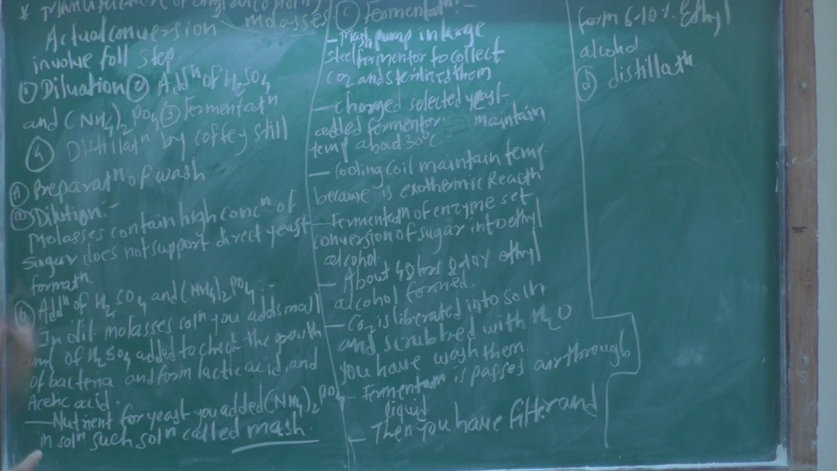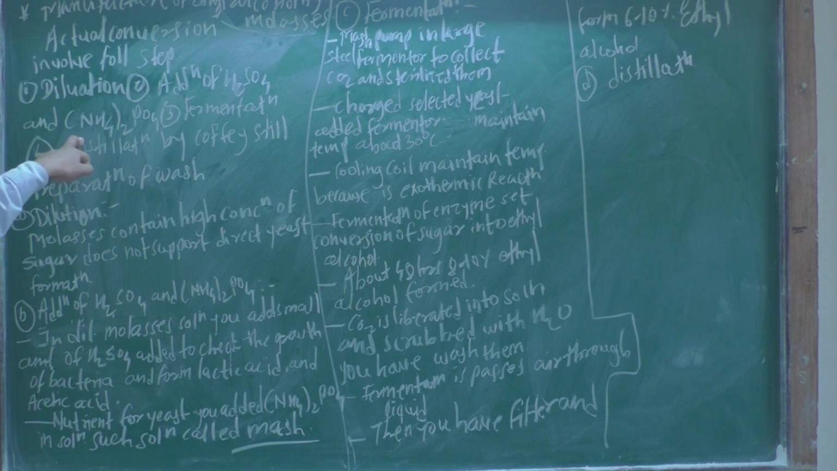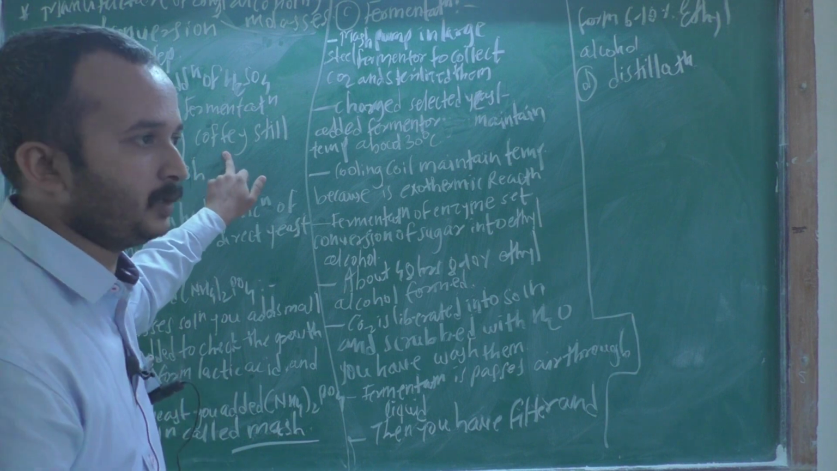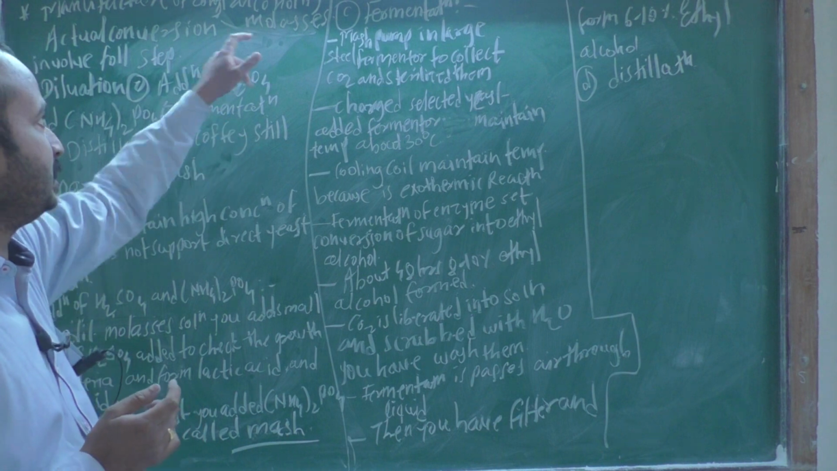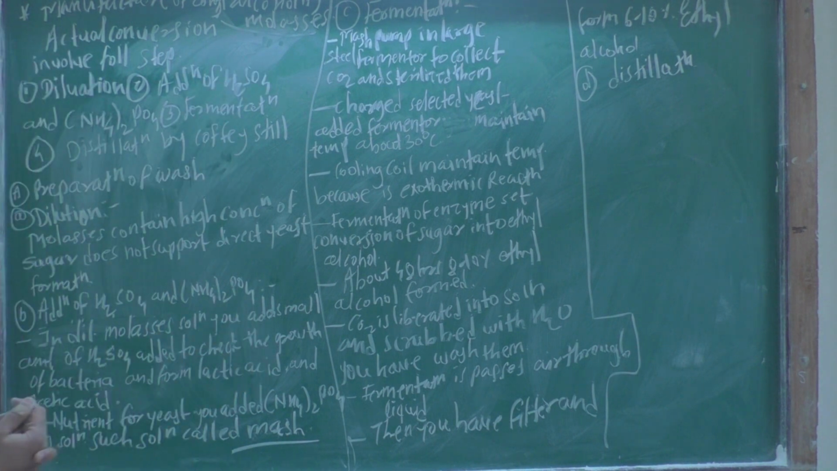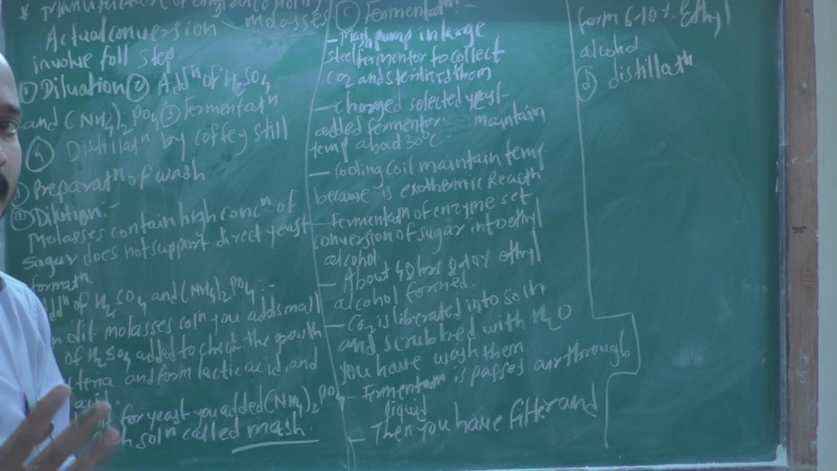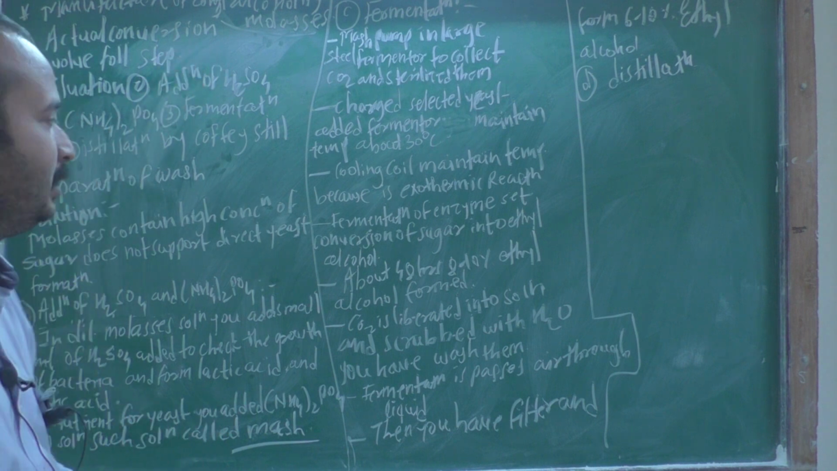The conversion of molasses to ethyl alcohol is followed by these steps. The first step is the dilution step. The second step is the addition of sulfuric acid and ammonium phosphate. The third step is the fermentation step. The fourth step is distillation by the copper still. The copper still is an instrument used to purify the ethyl alcohol from the molasses. So this is the introduction, the steps involved in the conversion of molasses into alcohol.